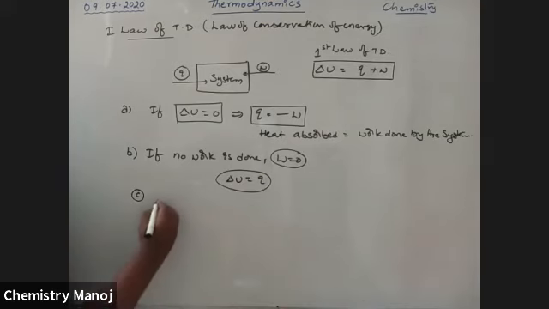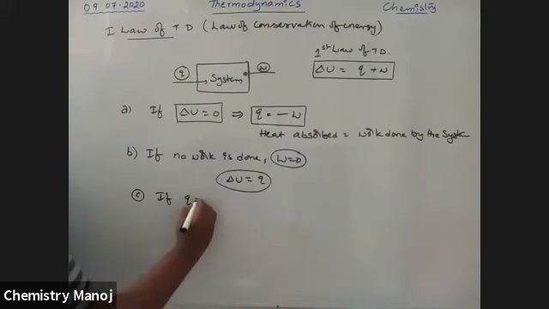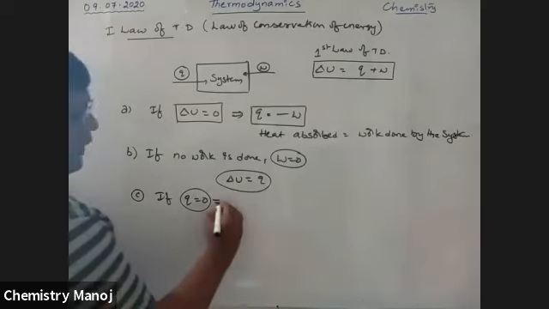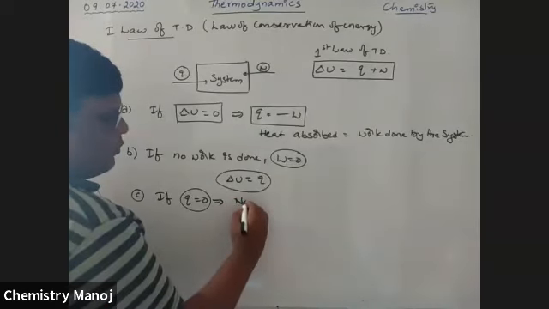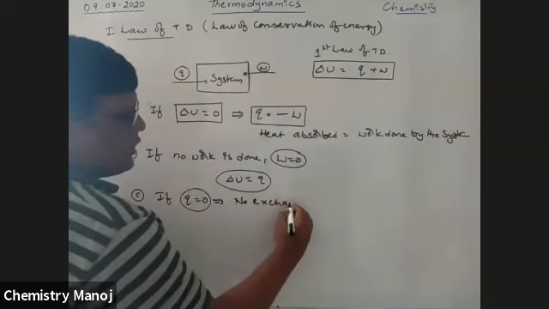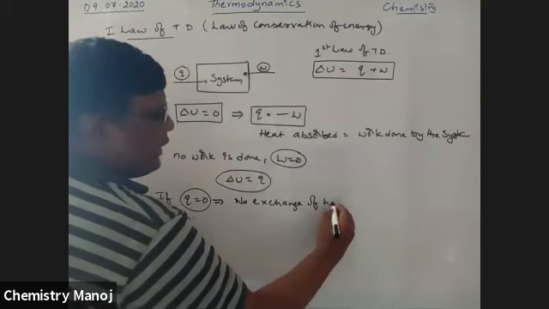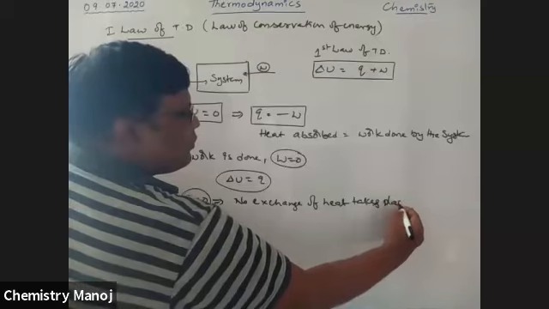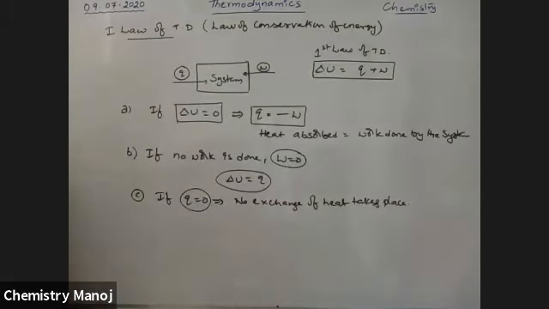Third case: if Q is equal to 0, my dear boys, no heat is supplied, so no exchange of heat takes place between system and surroundings.